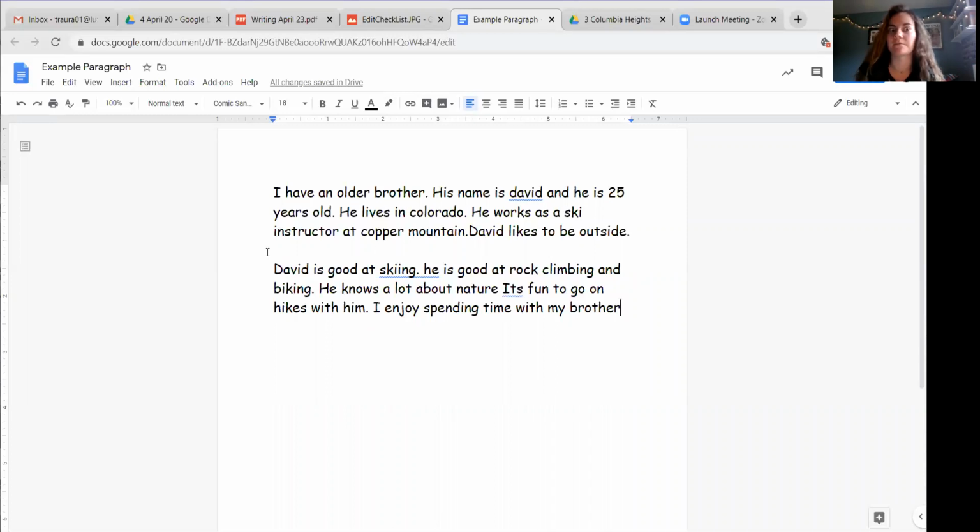Let's check my second paragraph too. David is good at skiing. That is also capital. That's good. He, that one I have to fix. So I'm going to delete. And then on my computer, I have an actual laptop. So I'm going to press the key called Shift and hold down my H. And that makes it capital. And if you have an iPad or a phone, there's a little arrow. And if you press that, it's an up arrow. It's pointing up. That will make your letter capital on a phone or an iPad.